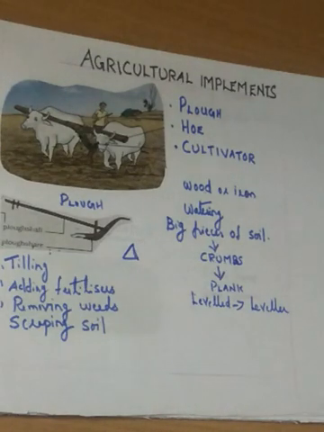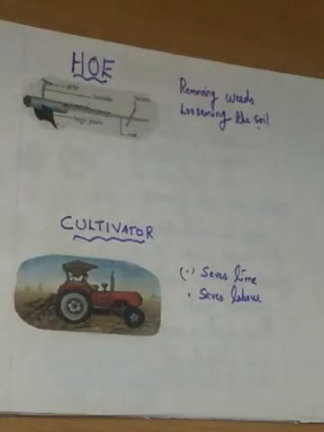So which are the three agricultural implements used for tilling or ploughing? Plough, hoe, cultivator. And for what purpose is hoe used? For removing weeds, loosening the soil. Then cultivator, what are the advantages of cultivator over plough and hoe? That is saves time and saves labor because it is driven by tractor, machine driven.